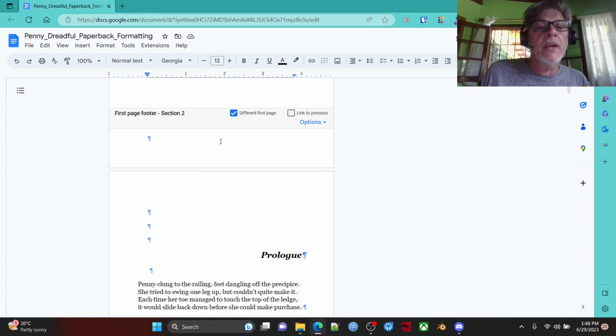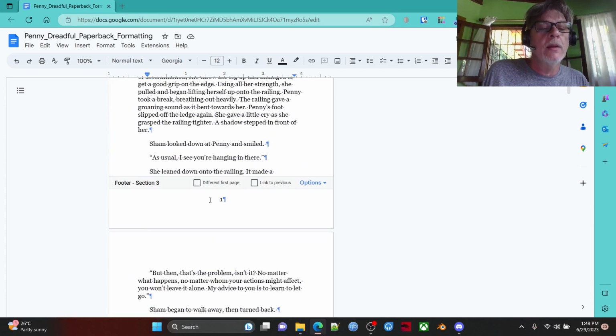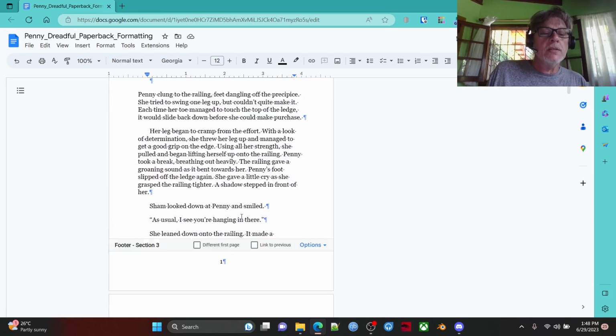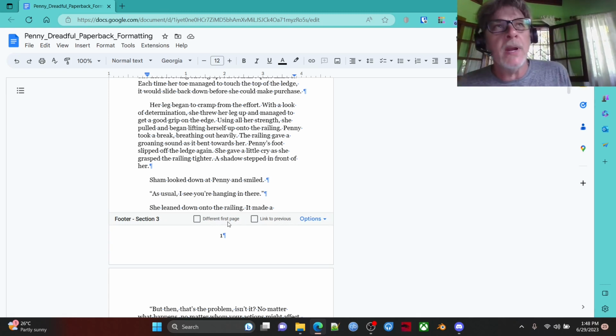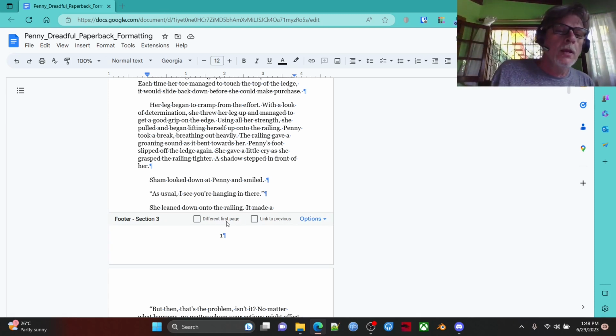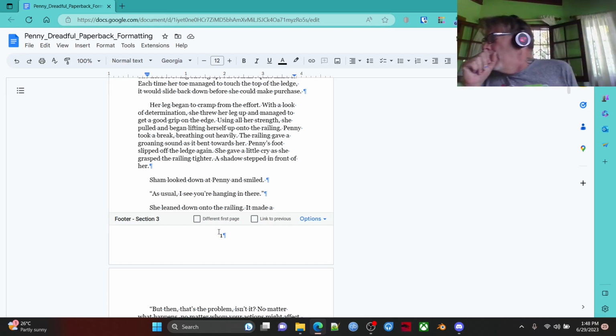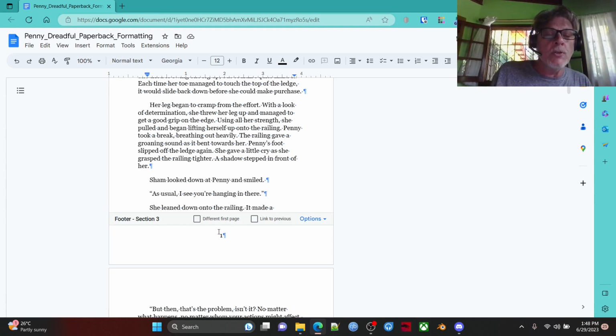So, and we don't want a page number on section 2. Then our story begins and we go with section 3, right? Notice you don't link to the previous and we're not using a different first page. If you use a different first page, the very first page of that section will not show the number. So that's not what we want.